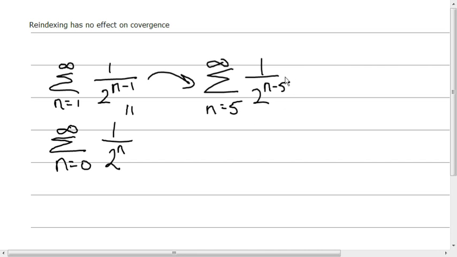Now, the partial sums and the convergence and divergence, they don't change at all. These are all equivalent to one another. They're all the same thing. And that's all that reindexing is really talking about. It's just we change this number where it stops and starts from, but then we have to rewrite the equation to accommodate that change. And of course that has no effect.